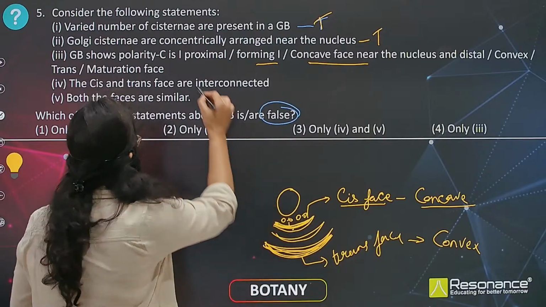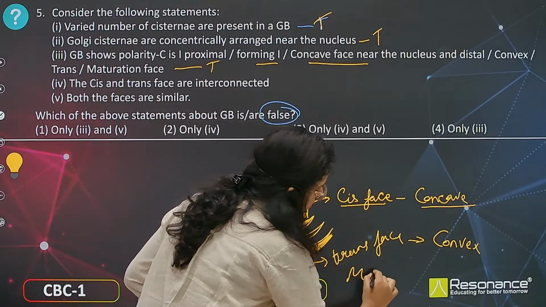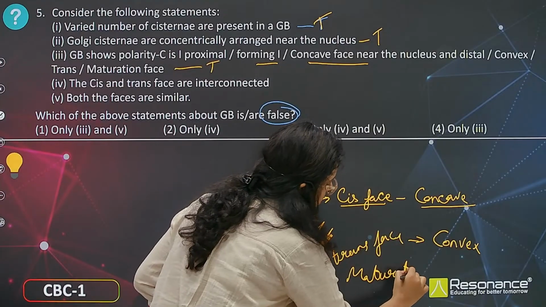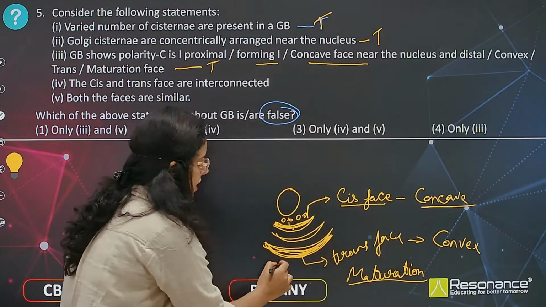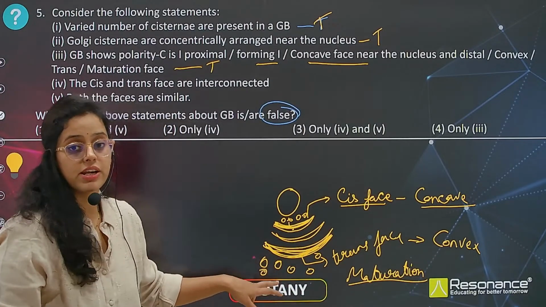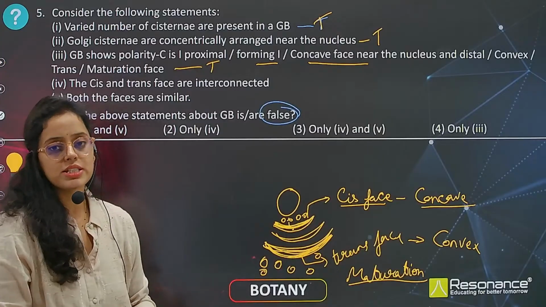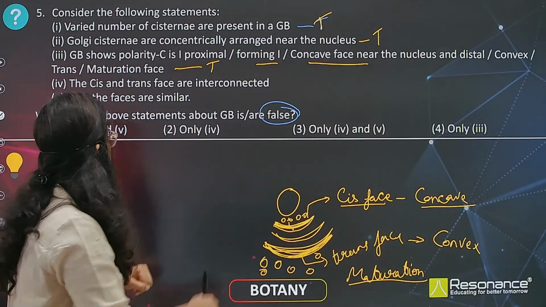So this statement is also true, and this face is called the maturation face. Why? Because from here the secretory vesicles with modified substances are dispatched to various parts of the cell. So this is also true.